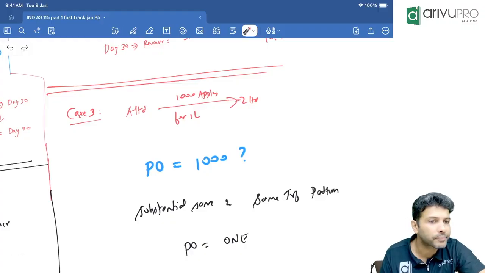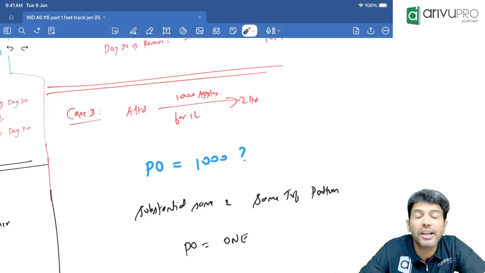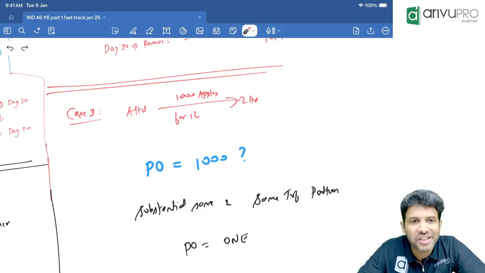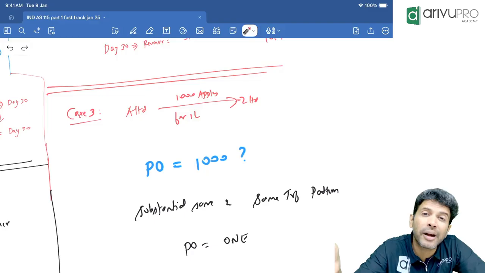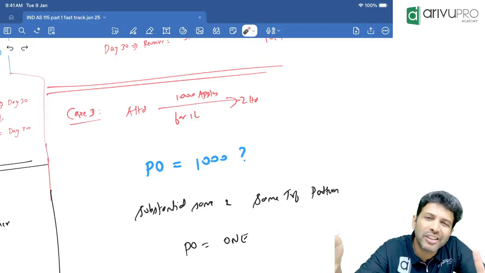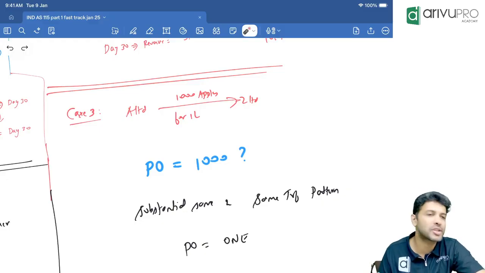Understood, everybody? Okay. That means if a mic dealer sells 1000 mics, is it a 1000 performance obligations? Because substantially they are the same, and the transfer pattern is also the same, so it will be treated as what? One performance obligation. That is what the second feature of performance obligation is trying to say.